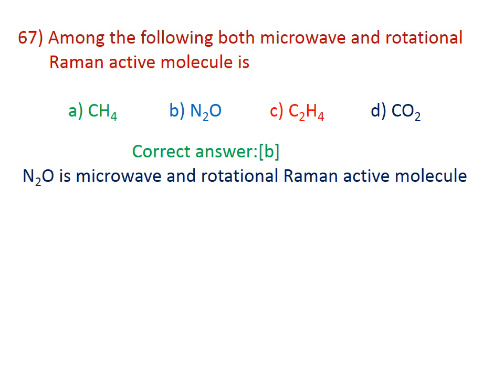67. Among the following, both microwave and rotational Raman active molecule is. The correct answer is B. N2O is microwave active as well as rotational Raman active because it is a linear molecule without center of symmetry. NNO, there is no center of symmetry present. Therefore, it is microwave active and rotational Raman active.